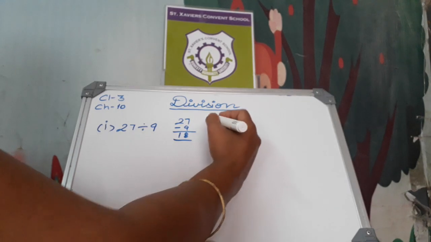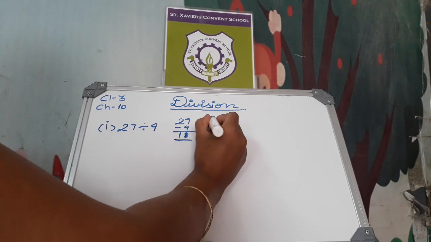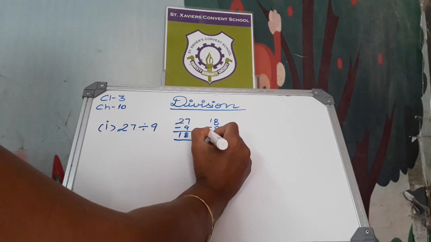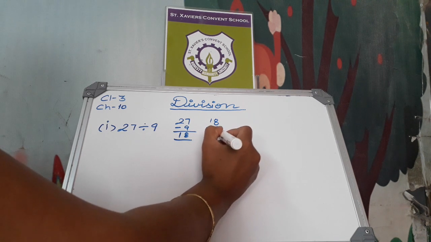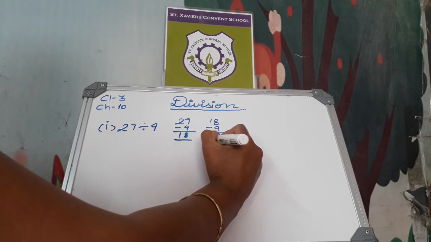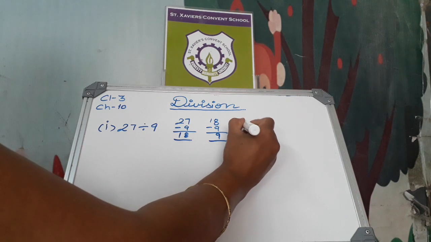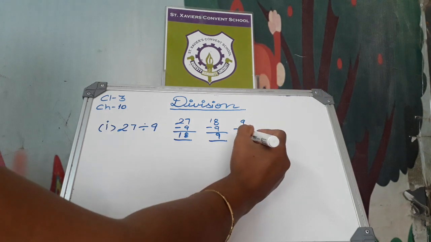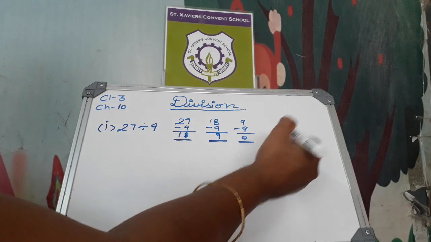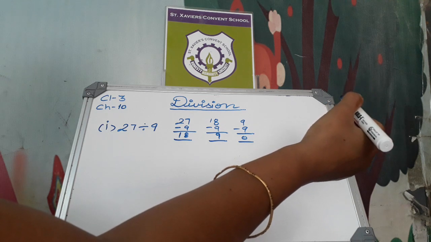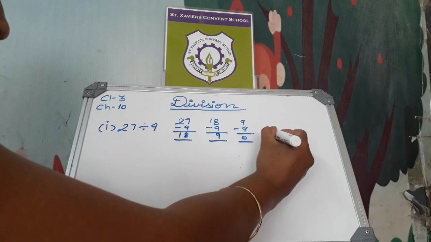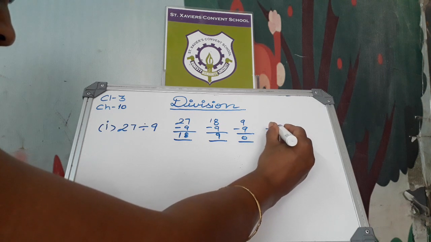This is the first time. The answer 18 we have to write here. Then again we have to subtract 9. The answer will be 9. 9 minus 9, answer will be 0. When we subtract 3 times, the quotient will be 3 here.